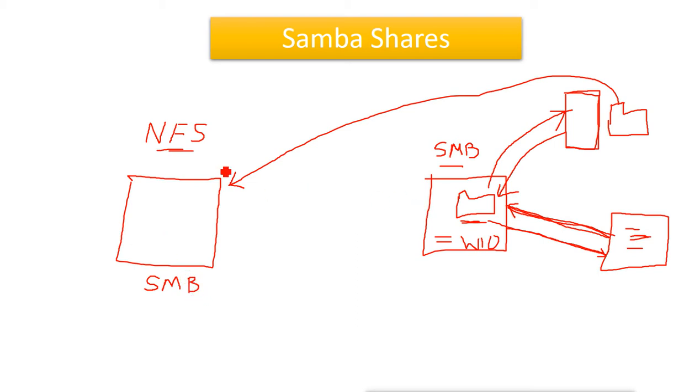So Windows will not use NFS, but Linux can use SMB. For configuring this SMB we use Samba. We use the Samba packages, or Samba application, which is used to configure the SMB protocol in Linux, so that we can do the sharing between the Linux machine and the Windows machine.